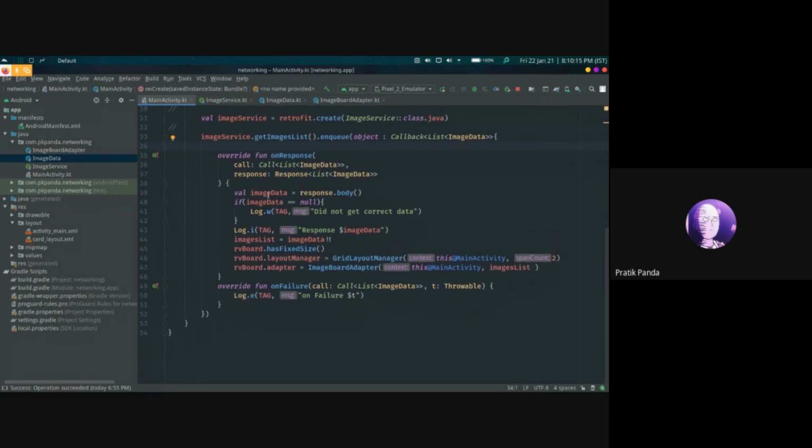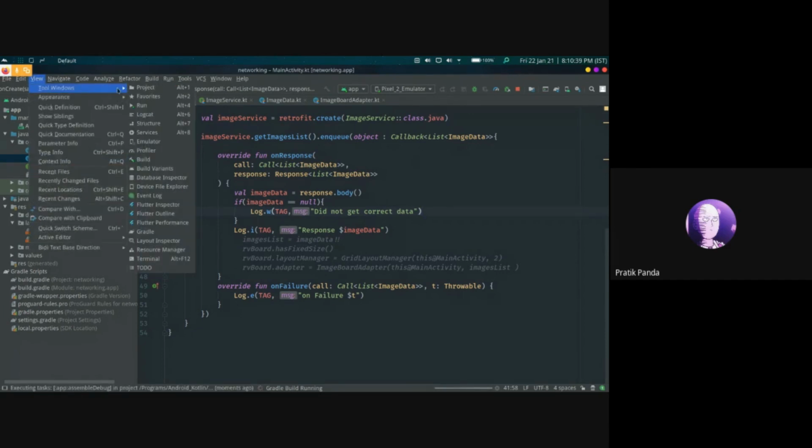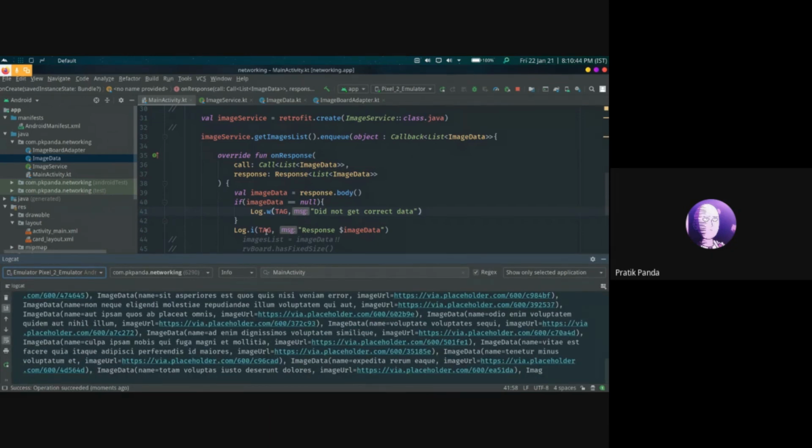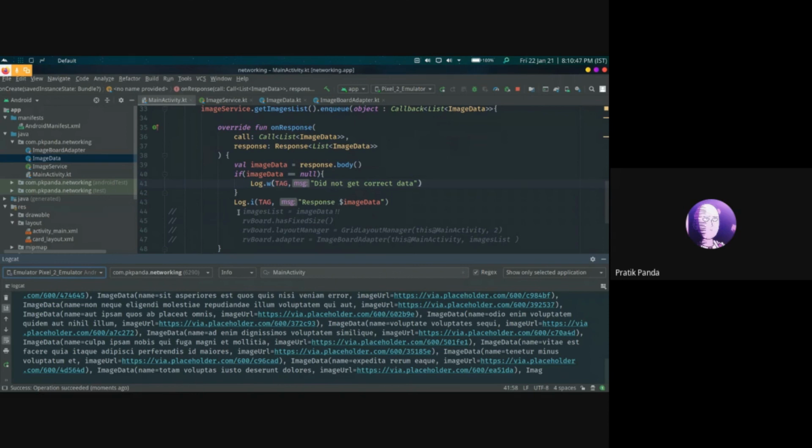Inside onResponse, we're extracting the image data from response.body and checking if the image data is not null. If it's null, then there was some error. First we'll log to check if the data that was received is correct or not. Running the project and opening Logcat, since it has a tag of MainActivity and the response is logged at the info level, I will select the info level and search for MainActivity.